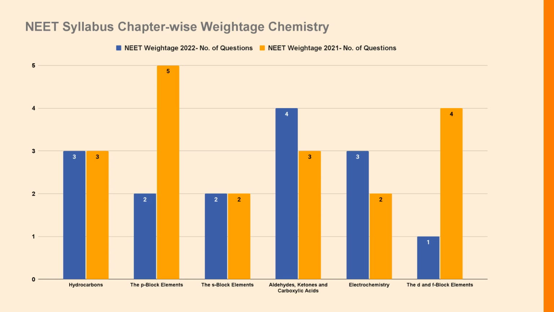The S block element carried a weightage of 2 questions in both 2021 and 2022. Aldehydes, ketones and carboxylic acid carried a weightage of 4 questions in 2022, whereas in 2021 it carried a weightage of 3 questions.